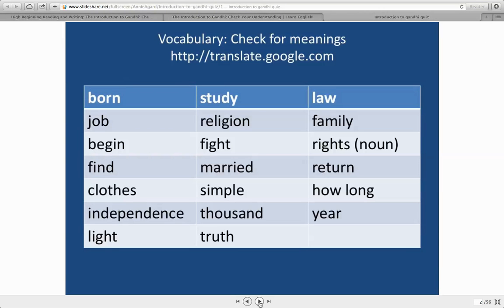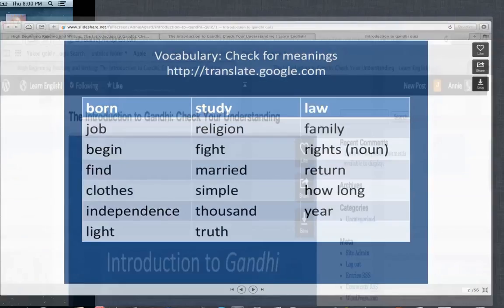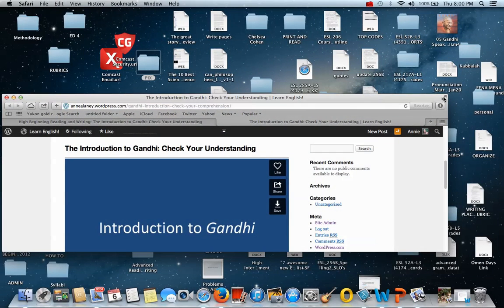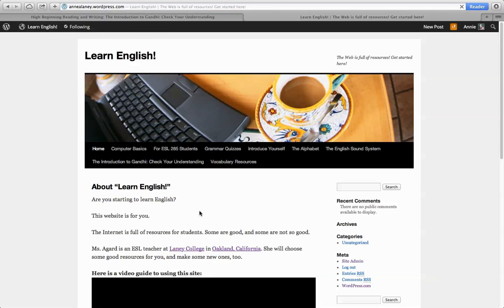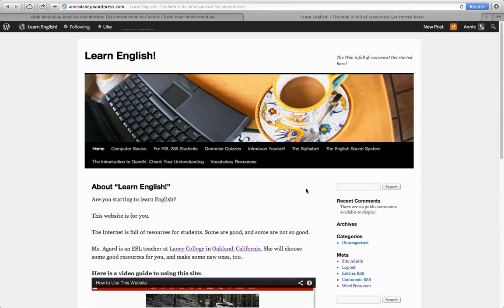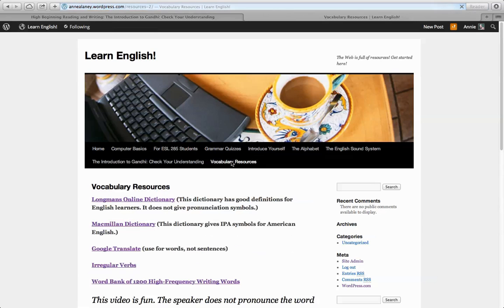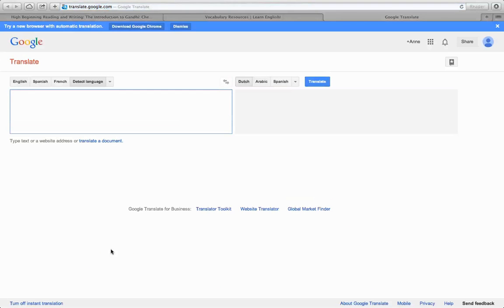The first thing you want to do is be sure you understand some of the key words that are used in the quiz. And you can go to the Google Translator if you want. Let's go find that. You go here, and then in the vocabulary resources, you can use Google Translate if there are any of these words that you still don't know.